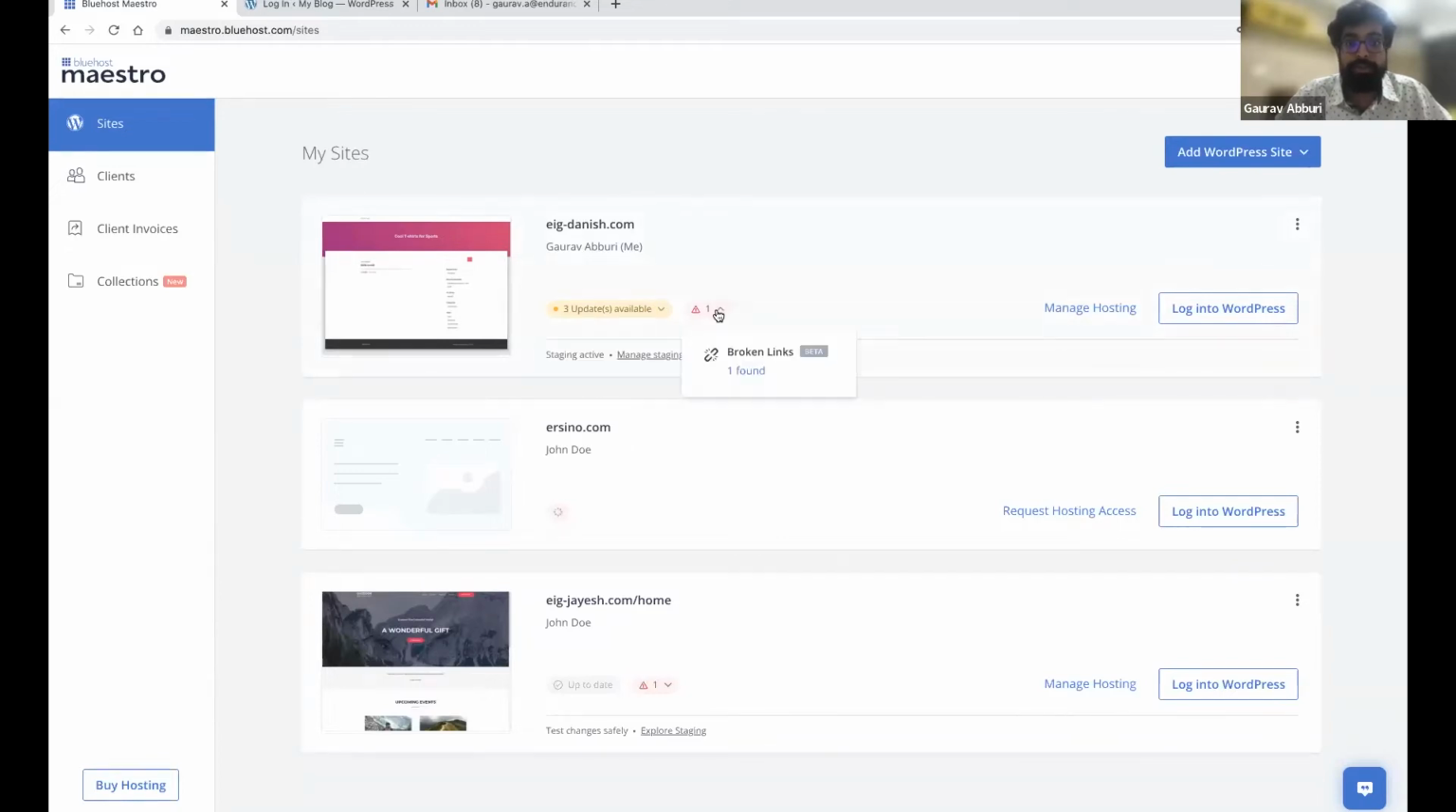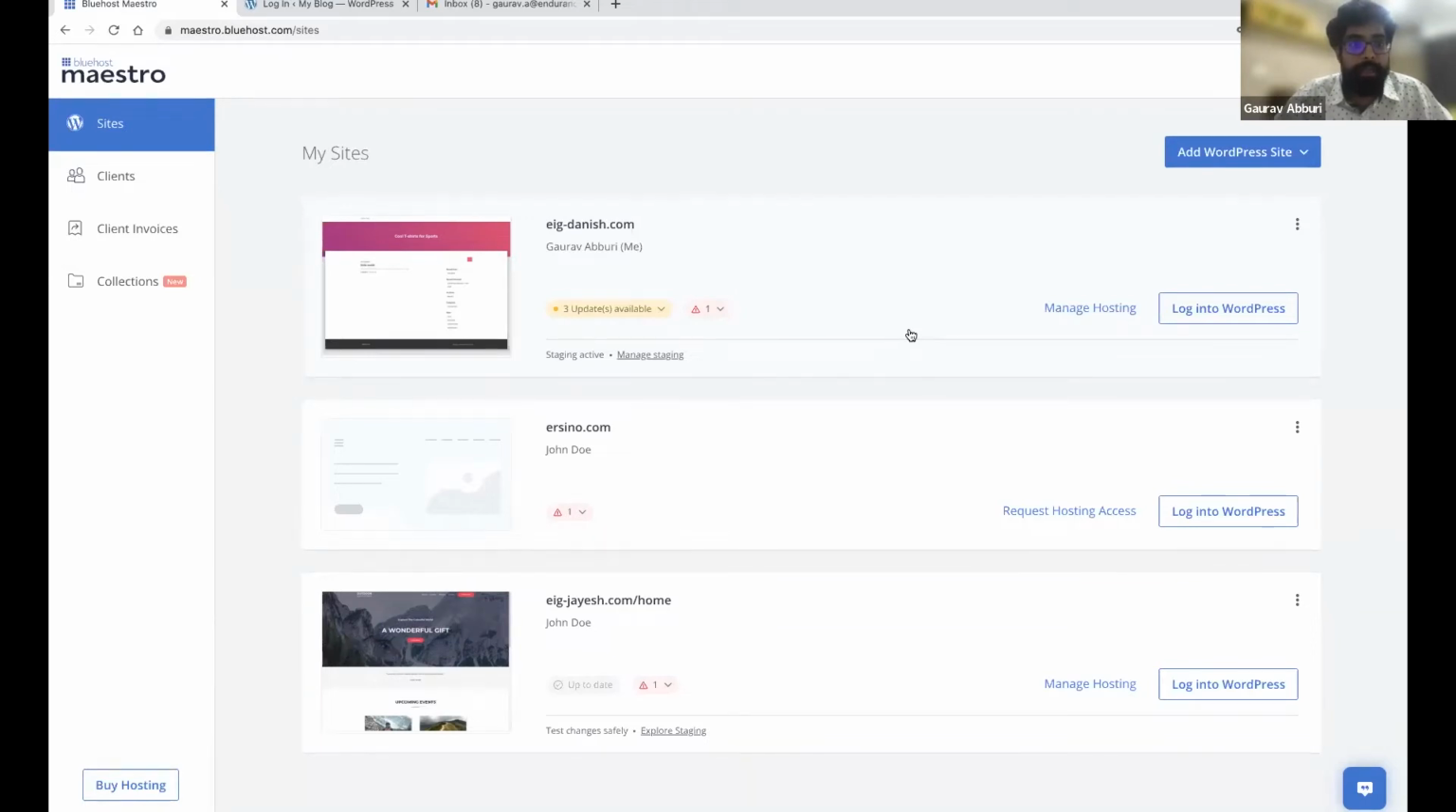Then you can also see broken links, right? Any issues that are there on your site. So in this case, there's 1 broken link on this site. And you can also see that there are 2 actions here, manage hosting and login to WordPress. So login to WordPress logs you into the WordPress admin without you having to enter the username password every time. And manage hosting logs you into the cPanel again without you having to enter the username password. So as you can see, these are very quick actions that you can perform.